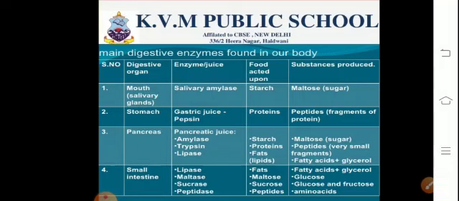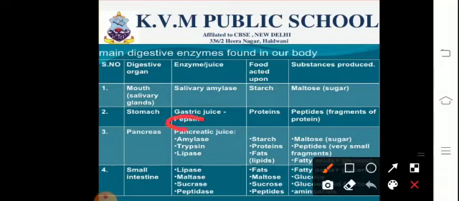HCl is required to maintain acidic pH in the stomach and it also helps to kill the microorganisms. Now this acidic pH is required for the activity of the enzyme pepsin. We know that enzymes are biocatalysts in nature and they are very specific for temperature and pH.